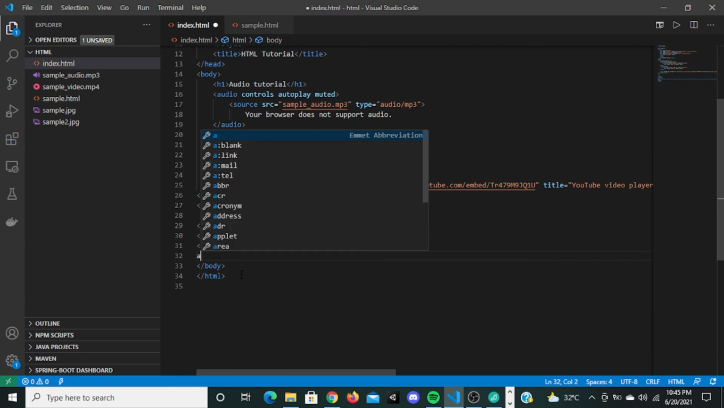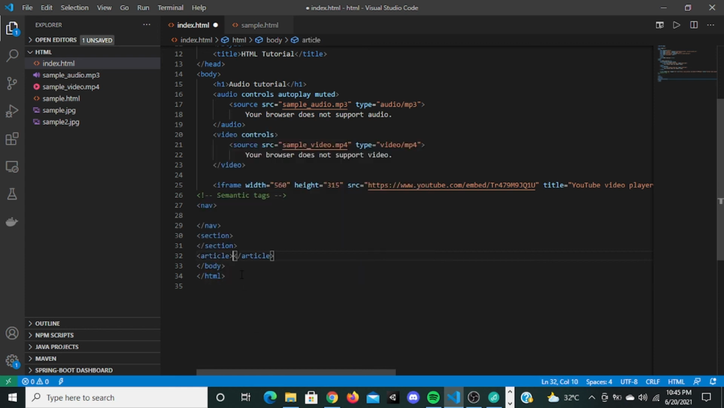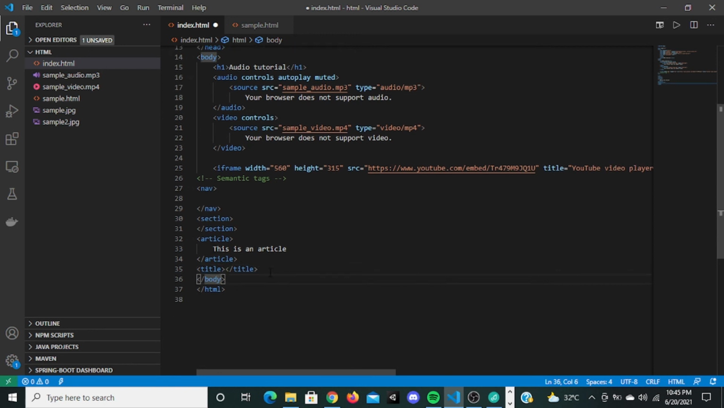There's a tag called article. This says this is an article, so you can type something here. This is an article or something like that. And there is a tag called title. You can have more semantic tags. There's a tag called summary. If you see these tags inside an HTML file, these are all semantic tags. These are tags which improve readability.